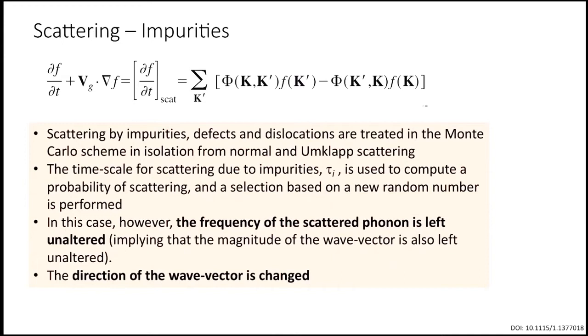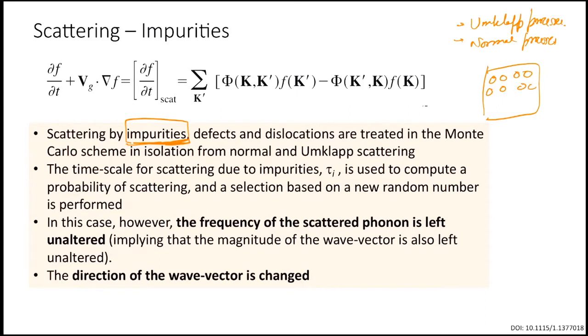Okay, so the next term is scattering from impurity. We have considered scattering from Umklapp processes, and we have considered scattering from the normal processes. Now we have to do scattering by impurities. Basically, in any material there could be some impurities in the system. So maybe this is made up of something else, so there is some impurity. The phonon which is traveling could get impacted by this impurity.